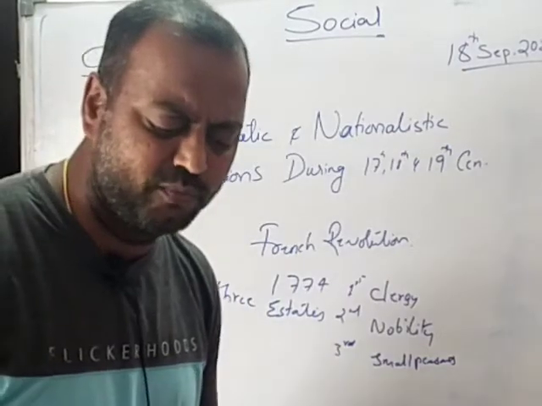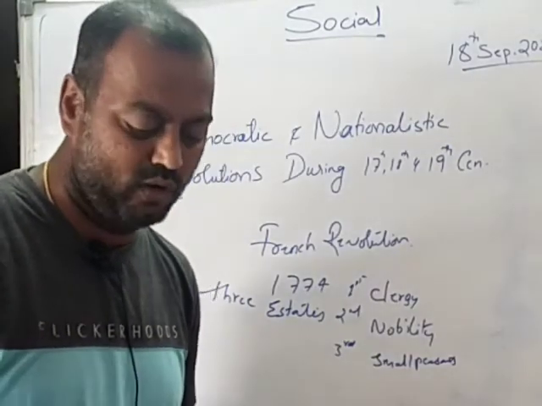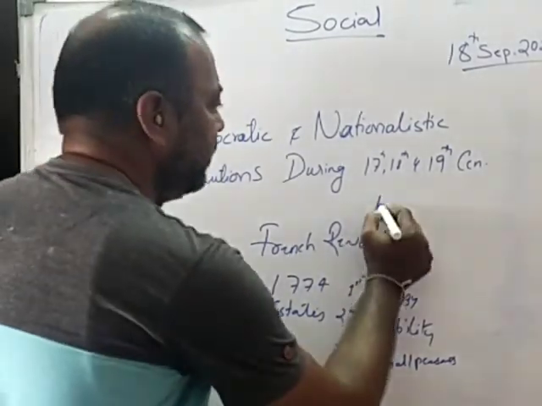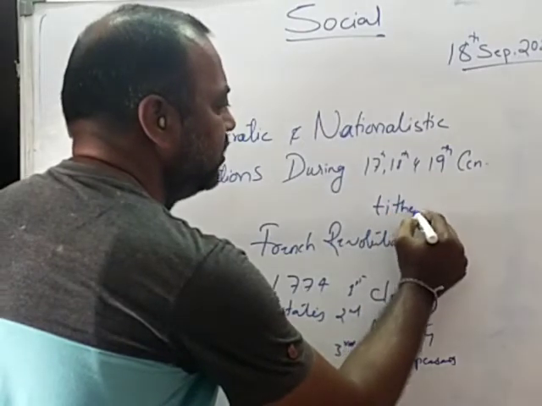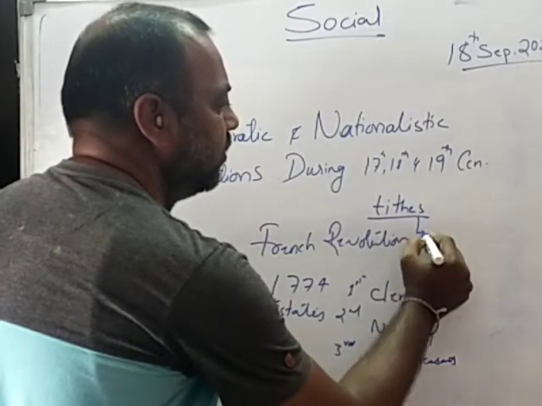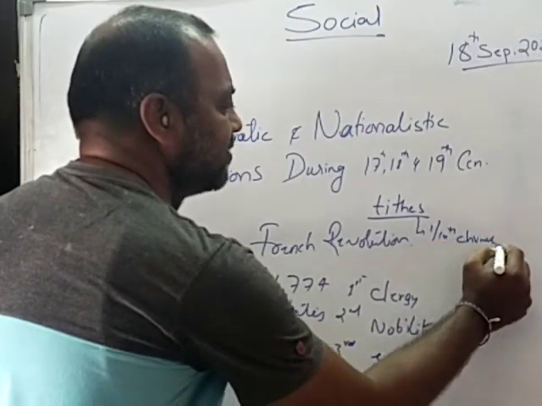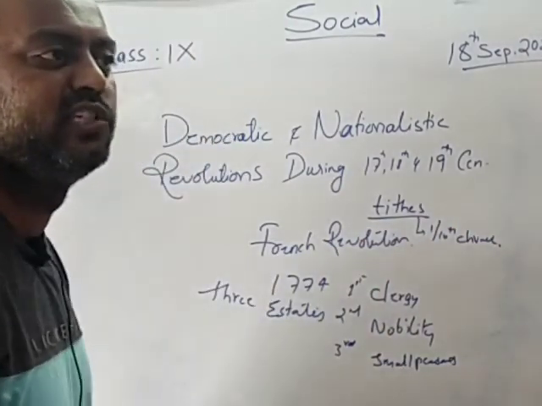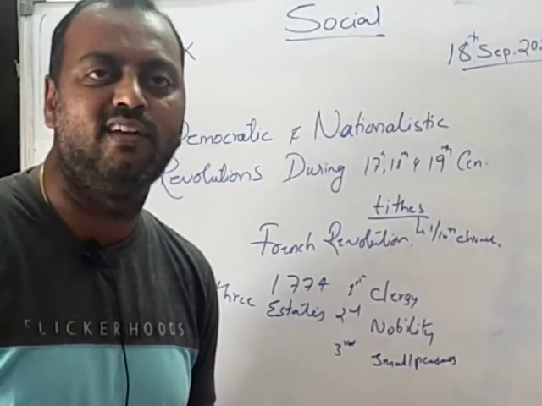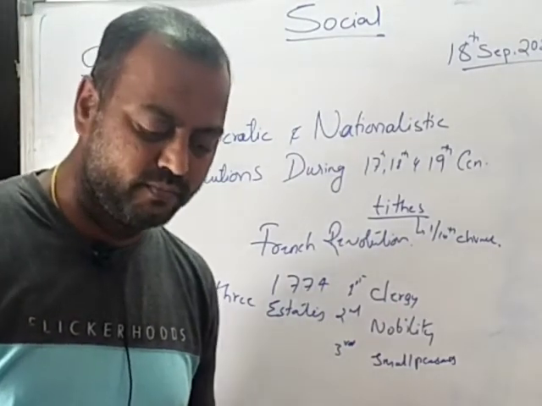So 1/10 has to be paid, called as tithes. T-I-T-H-E-S. This is nothing but 1/10 has to be paid to the church as the tax. Those are called tithes. The church used to levy these taxes on the common man.